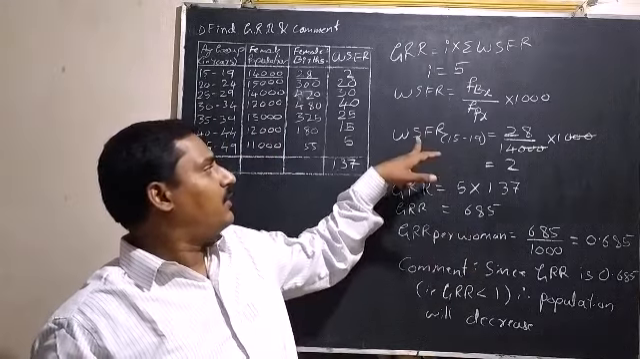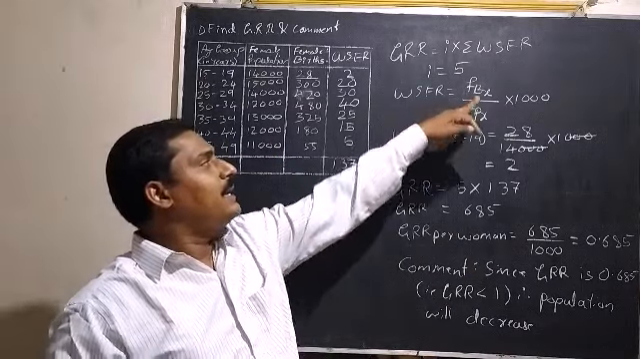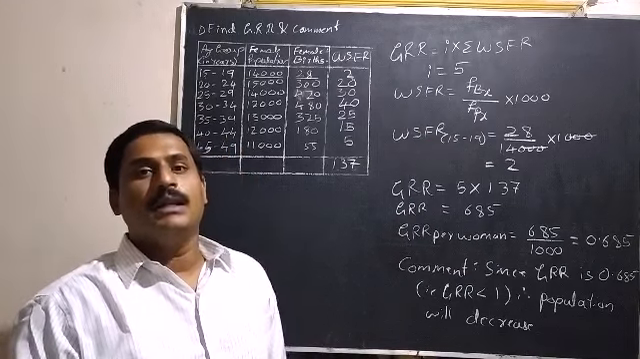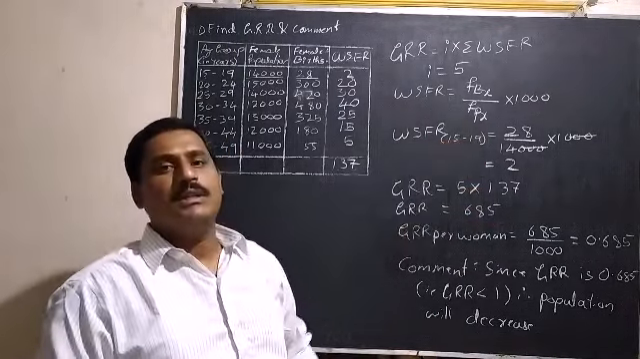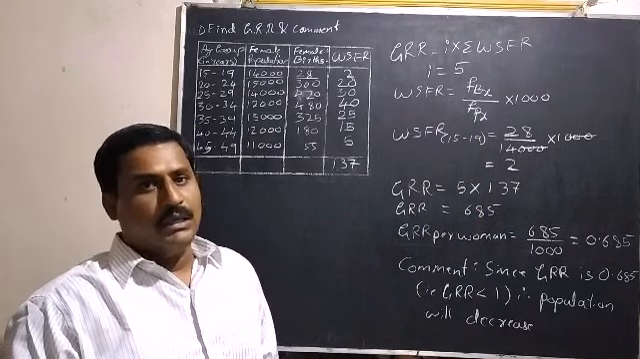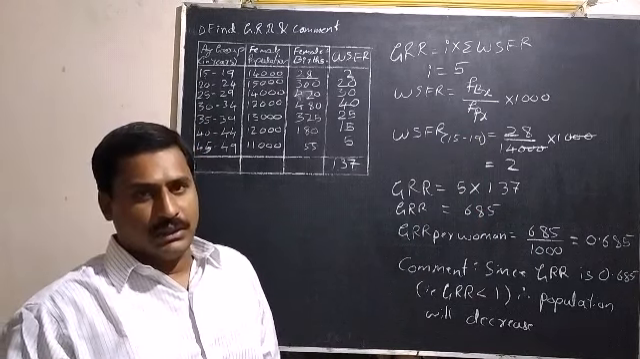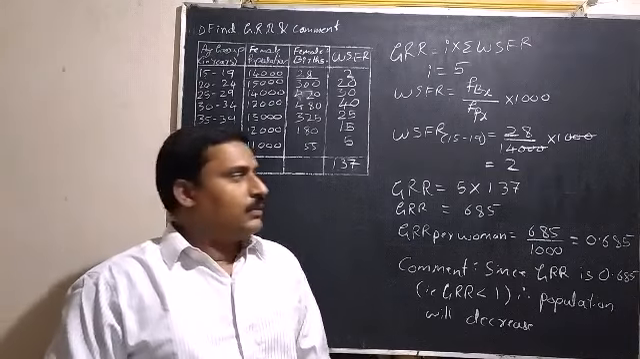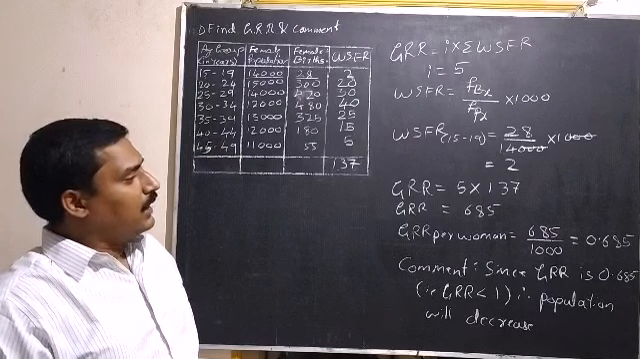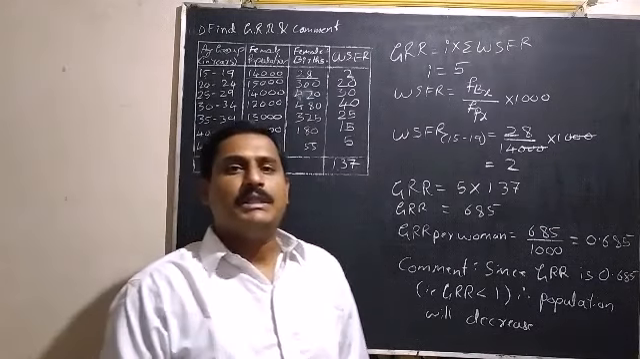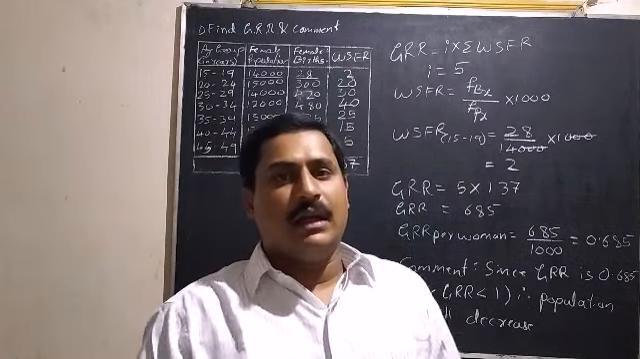And here calculation of WSFR, that is female births in a specific age group in a year divided by female population in that particular age group in the year into 1000. So here we completed the problem, and next class we'll see a problem on NRR.